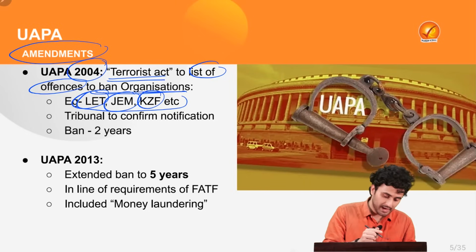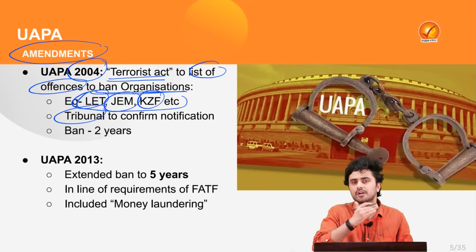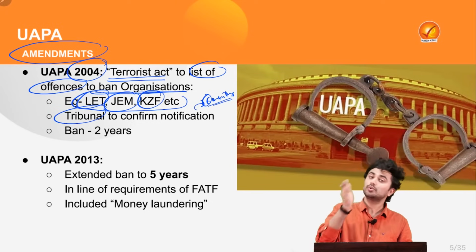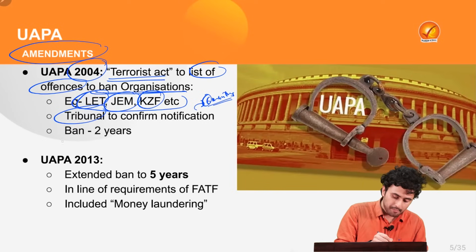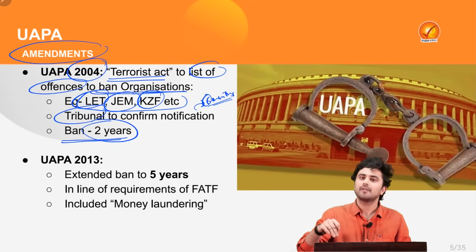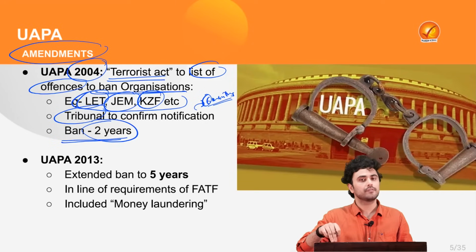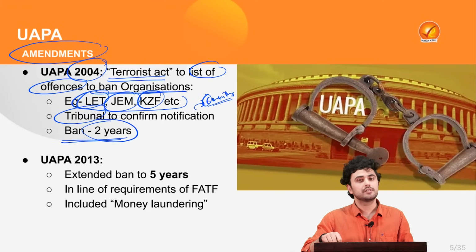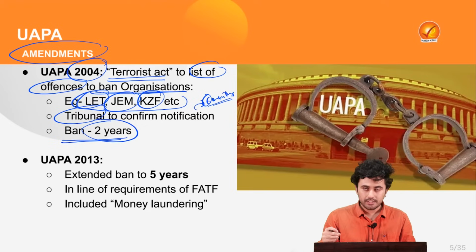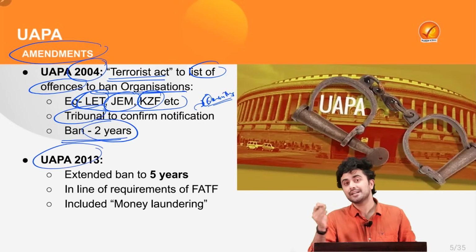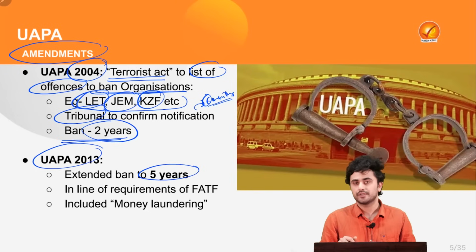Also, the amendment provided for a tribunal to confirm this ban within a period of 6 months. And under the 2004 Amendment Act, such a ban was extended for 2 years. Thus, after 2 years, a review of the organization's working will take place and it will be decided whether the ban will continue or not. But under the 2013 amendment, this ban was extended further up to 5 years.